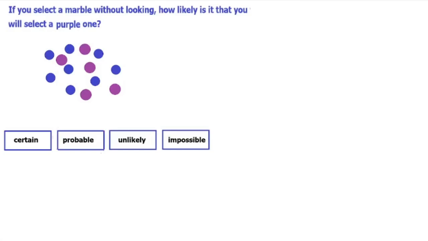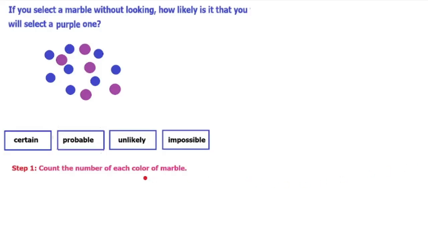In this video, we're going to be learning a little bit about probability. So if we have a problem like this that says, if you select a marble without looking, how likely is it that you will select the purple one? And we have some marbles. We have blue ones and purple ones, and then we have to choose whether it's certain, probable, unlikely, or impossible that we will pick a purple one.